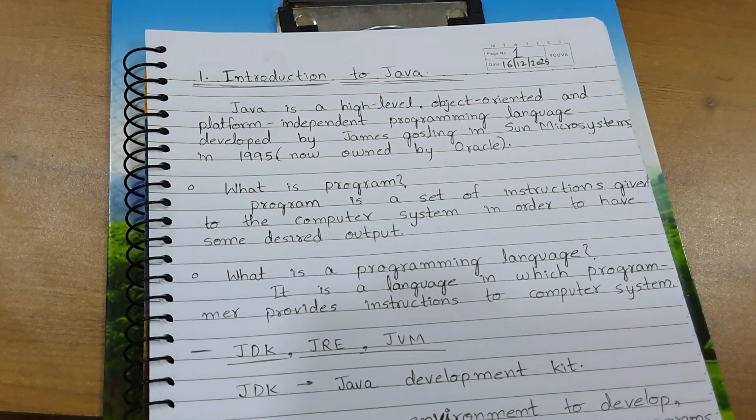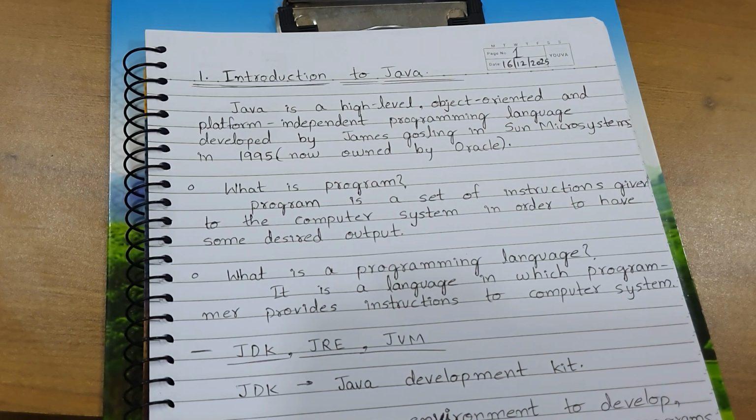We will understand the structure of Java. JDK, JRE, JVM. Here JDK stands for Java Development Kit. The name itself suggests Java Development Kit. If you want to develop Java code, you should have this Java Development Kit installed in your computer. Java Development Kit JDK is an environment to develop, compile and execute Java programs. This JDK is capable of all three things.